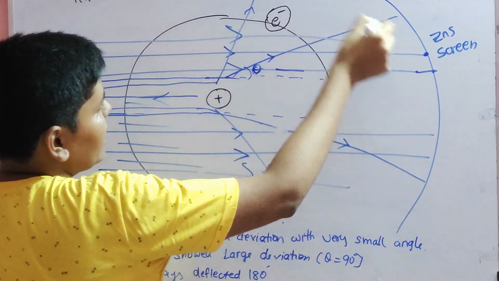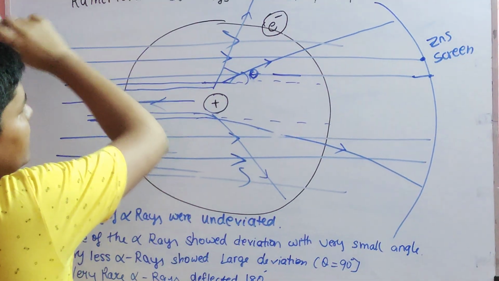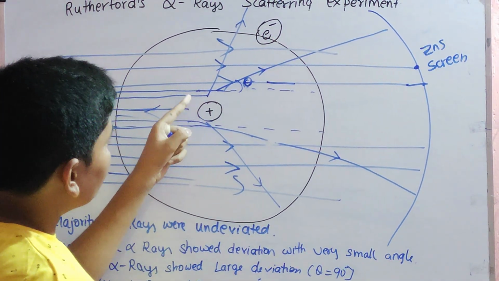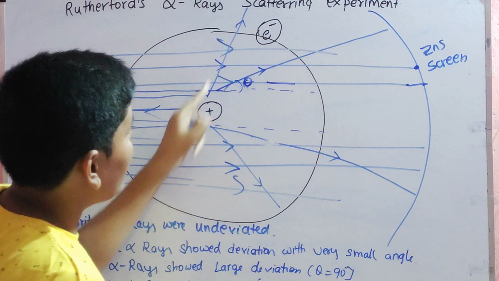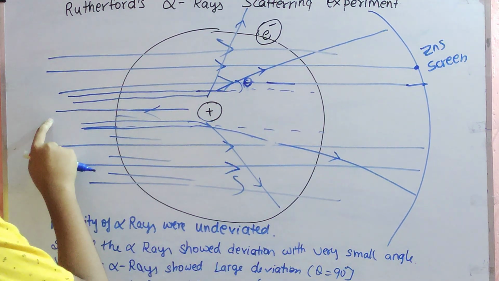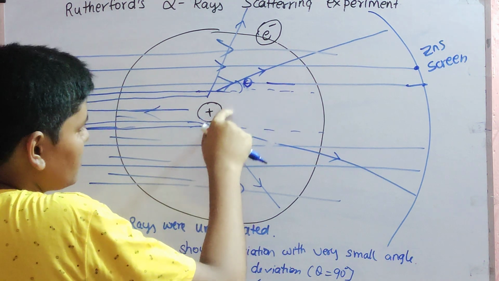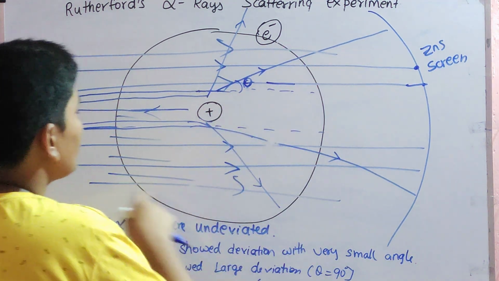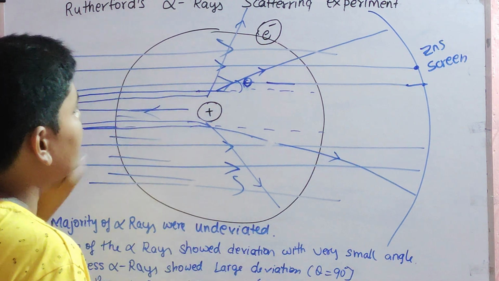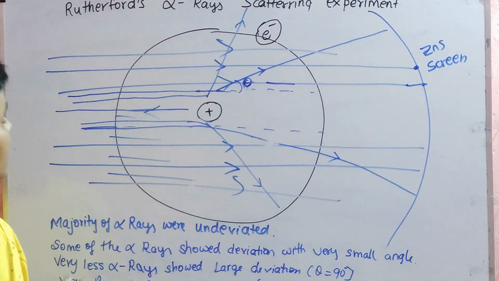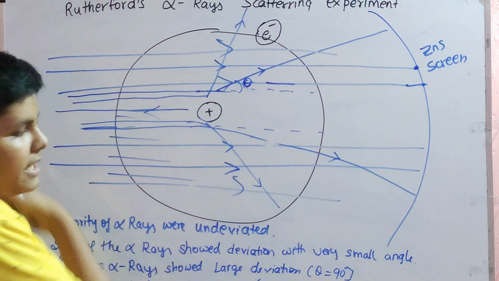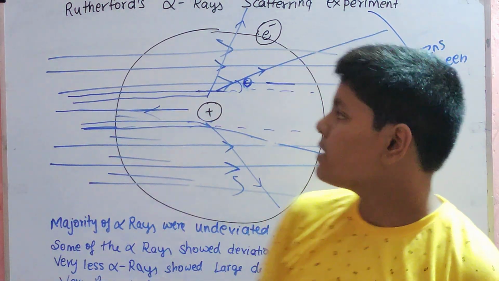The ZnS screen was a very big screen, so if any rays showed large deflection, they were able to notice that. When a ray came a little bit close, it showed a little bit of deviation. When any ray came too much close to the nucleus, it showed large deviation. When any ray almost touched the nucleus, it showed complete 180 degree deviation.